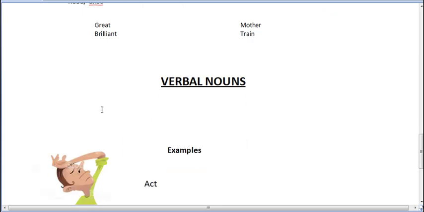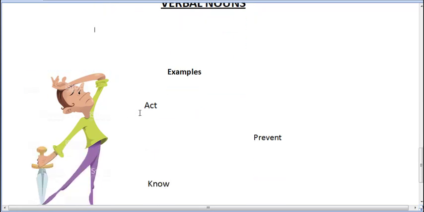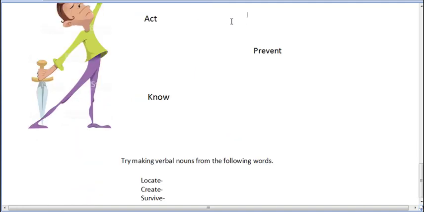So what are verbal nouns? Verbal nouns are nouns which are derived from verbs. So what are verbs? Verbs are words that denote action. Like right now I am speaking. Speaking is an action. This actor is acting. Acting is an action. So here I have taken a verb, act. I will add a suffix to the word act. So now the word act becomes action, which is a verbal noun.